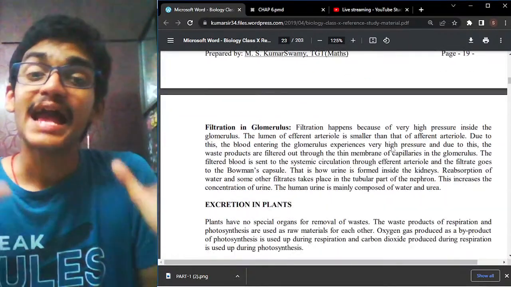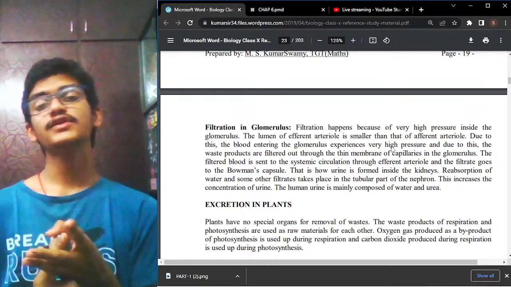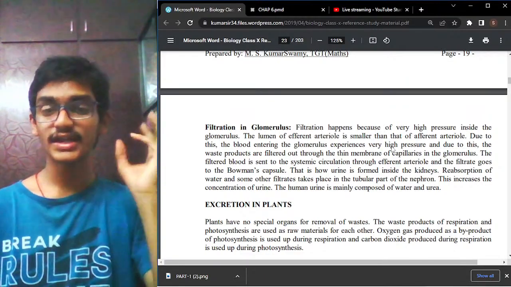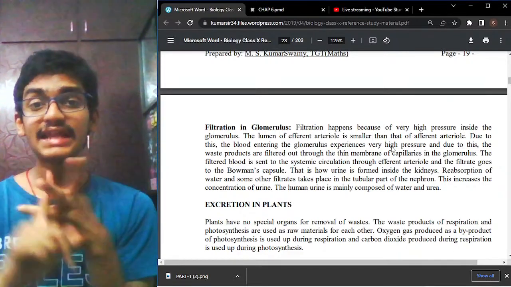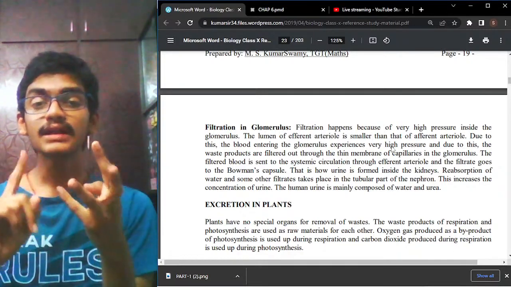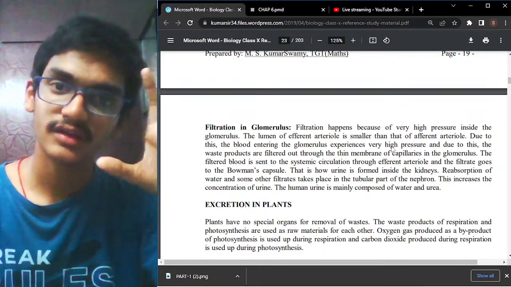Now let us see how the urine is actually formed. Okay, the physiology of urine formation. The main important steps which are involved are the four you can see. First, the ultrafiltration, next the selective reabsorption, then the tubular secretion. The first process is the filtration in the glomerulus.